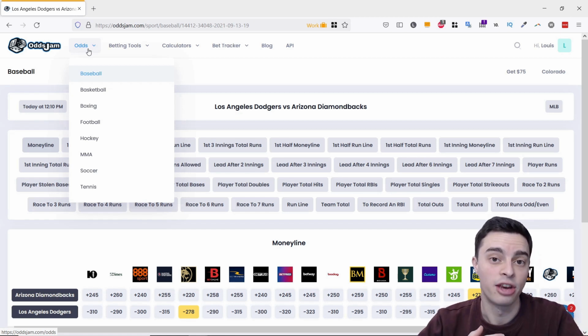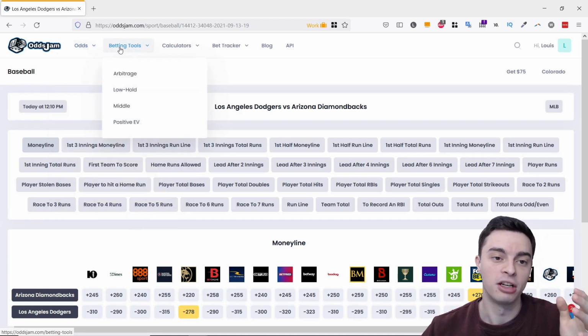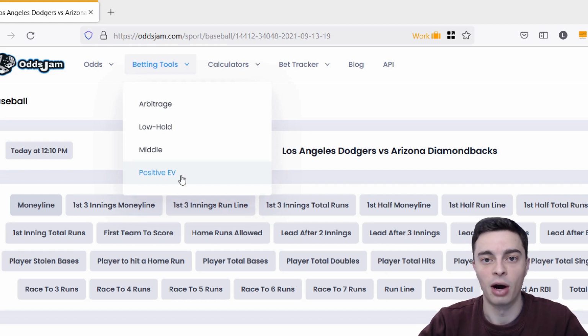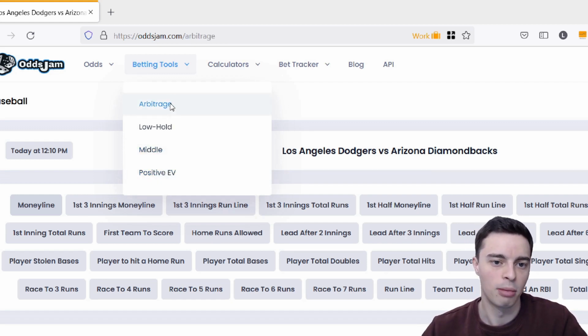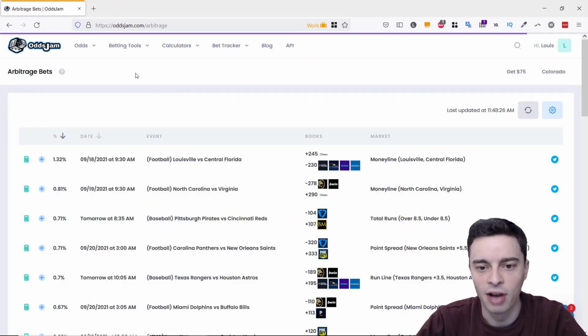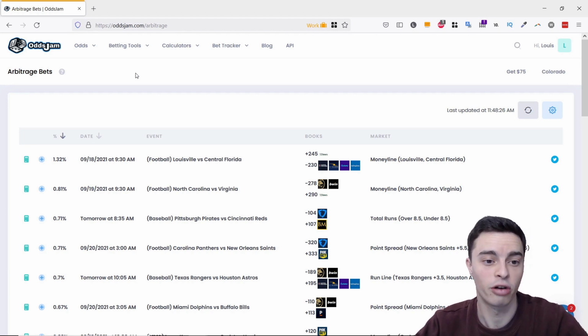Next up is the section that you're probably more interested in, which is the betting tools section here, which is all about profitable sports betting. And they offer arbitrage bets, low hold bets, middles, and positive EV. And positive EV is what I commonly refer to as value betting on this channel. So let's take a look at each of them. If we go to the arbitrage betting section first, you'll be able to see an interface that looks pretty familiar to you if you've been using other arbitrage betting software before.